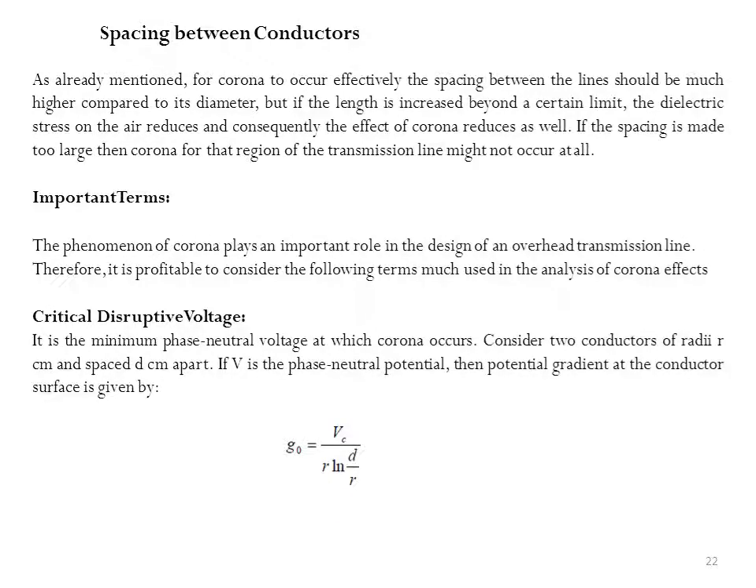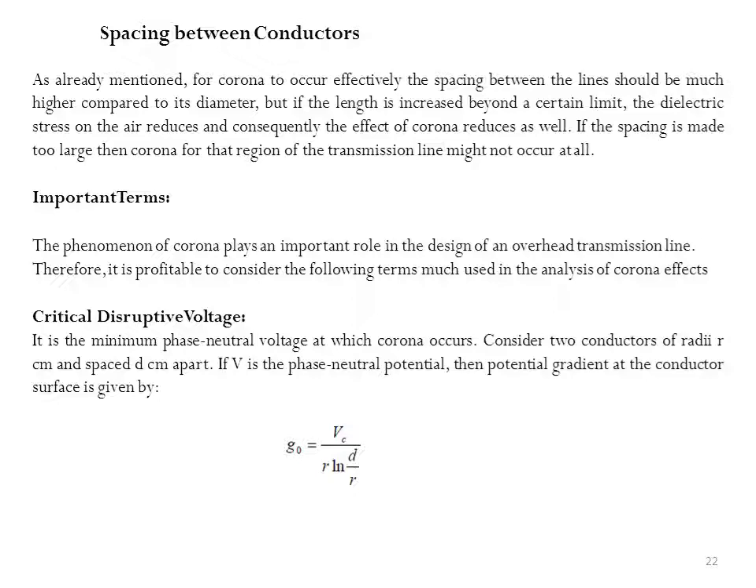Another factor is the spacing between the conductors. For corona to occur effectively, the spacing between the lines should be much higher compared to its diameter. But if the spacing is increased beyond a certain limit, the dielectric strength of air reduces, and consequently the effect of corona reduces as well. If the spacing is made too large, then corona for that region of the transmission line might not occur at all. So to decrease corona, we have to increase the spacing between the transmission lines.